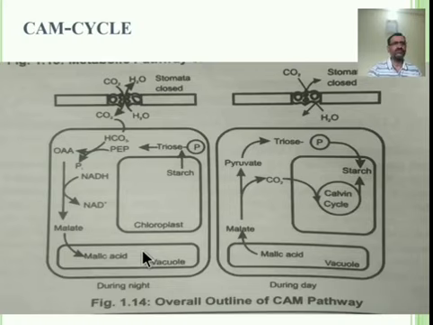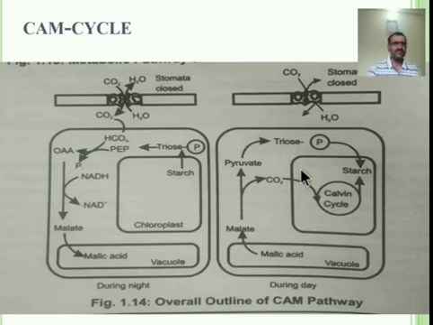By the end of the night period, the vacuole gets fully loaded with malate or malic acid, and further it is utilized in the day process. Let us see here, during daytime that malic acid is again converted into malate and they are converted into pyruvate again. This is the first stage, the acidification phase or dark process.